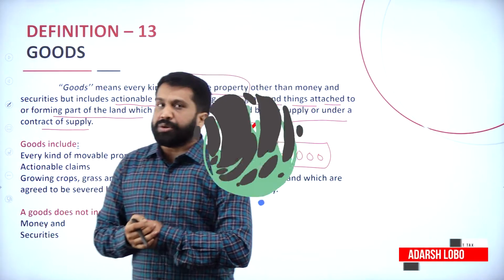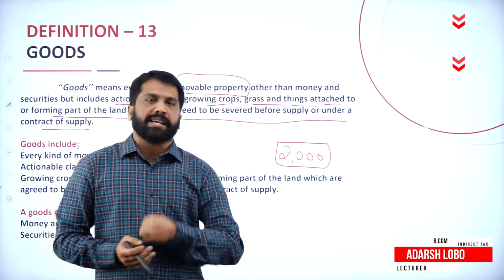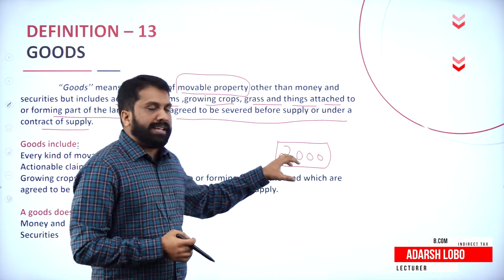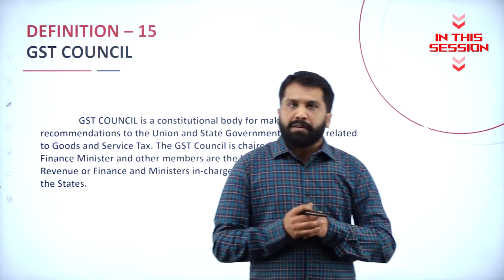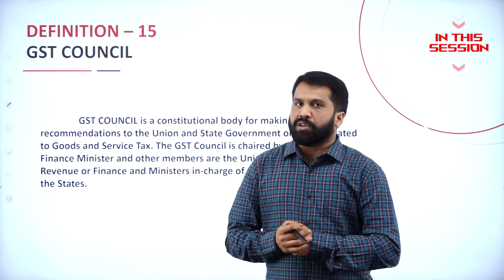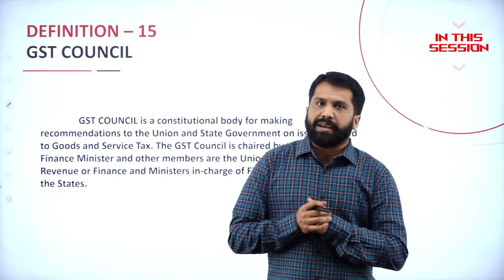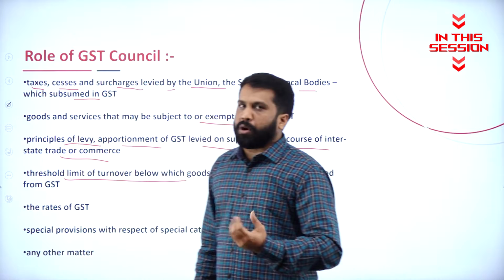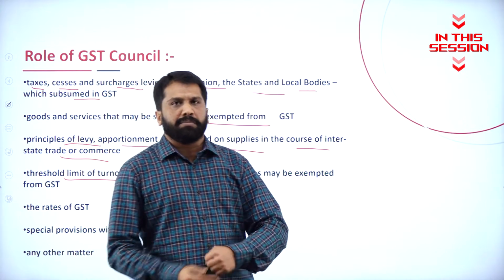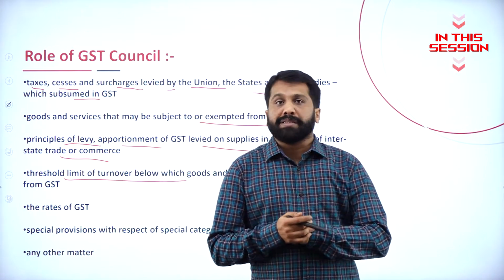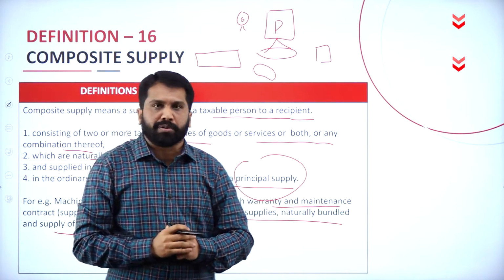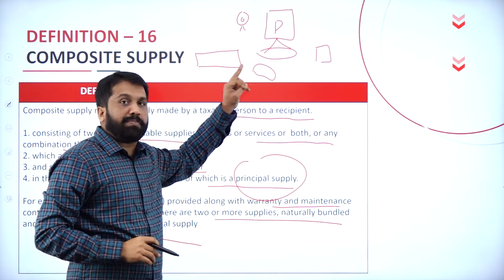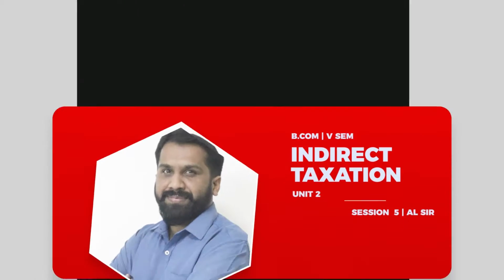The 2000, you can sell it for 2000 itself. That's why the money cannot be sold at higher value or lesser value. If you're working somewhere, there will be one boss there. He will take care of everything. What is the turnover limit for composite supply? Everything will be given by whom? It will be given by GST Council. What is the main thing you're buying? You're buying a desktop computer. This we call as principal supply.